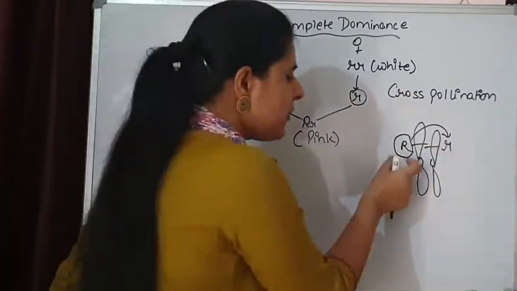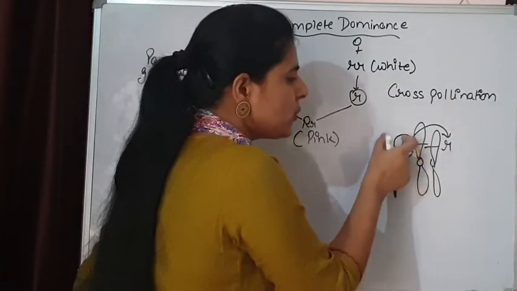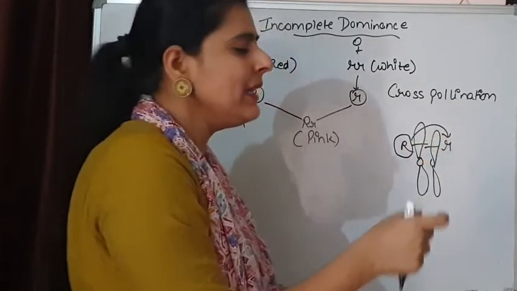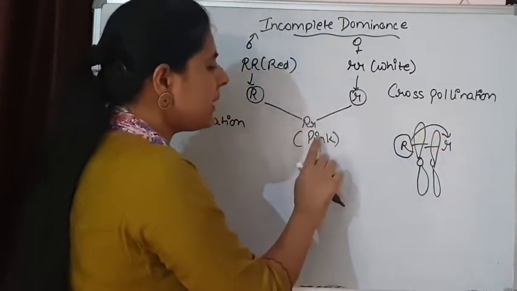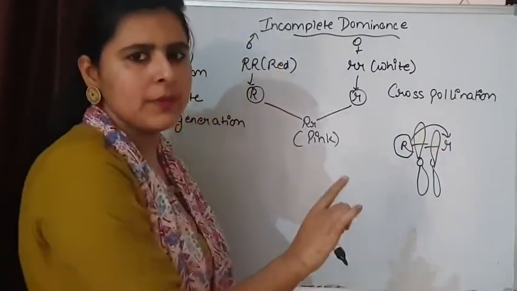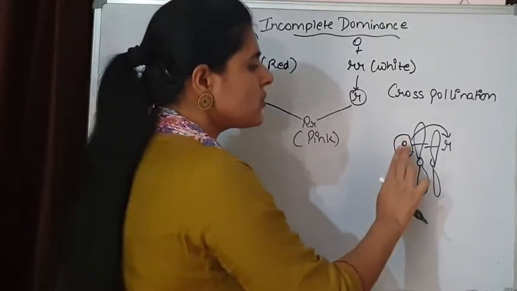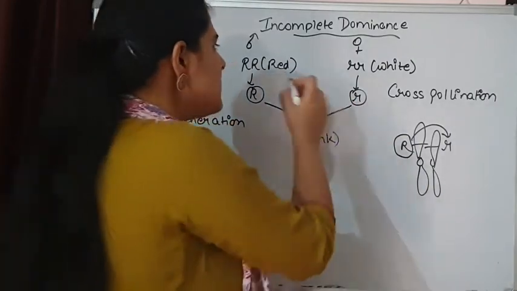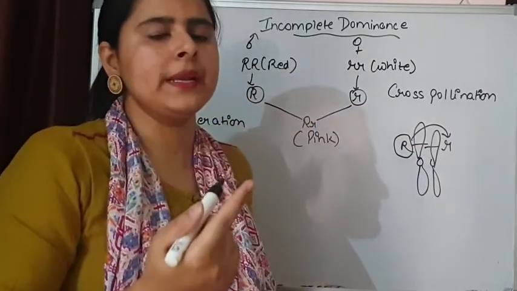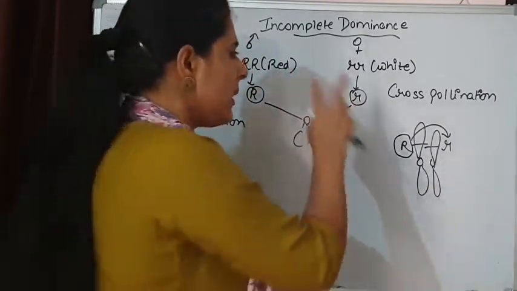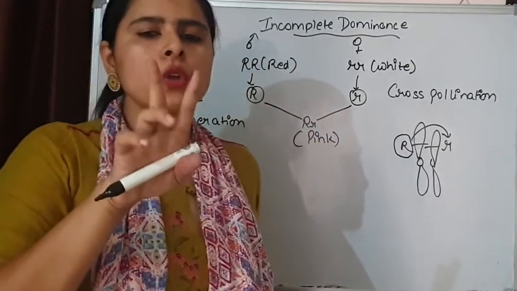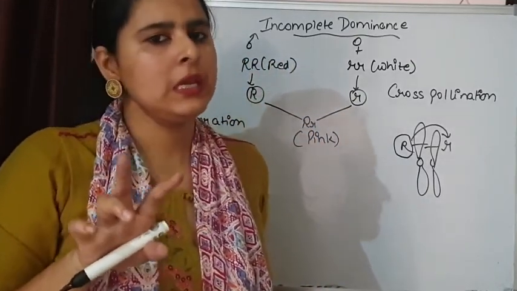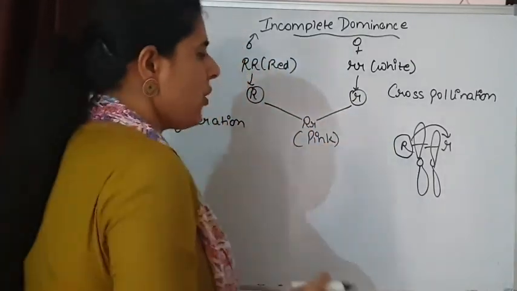If it would have the capability to completely suppress small r, then the color of the flower would be red. But the situation is not like that. So there is incomplete dominance. The dominance of capital R is not complete. If we show complete dominance, that means both homozygous situations should be there. This was the observation.